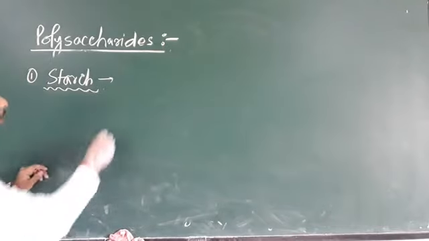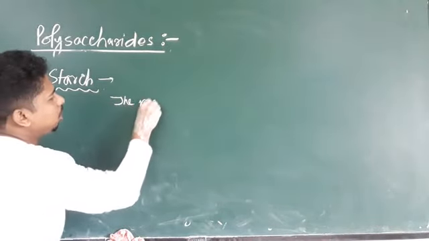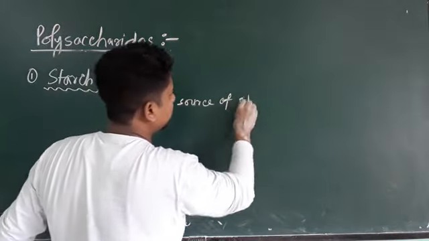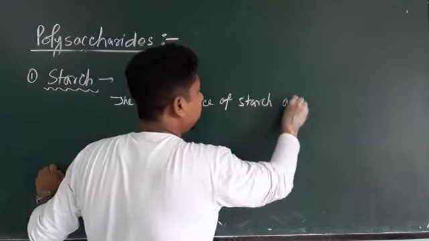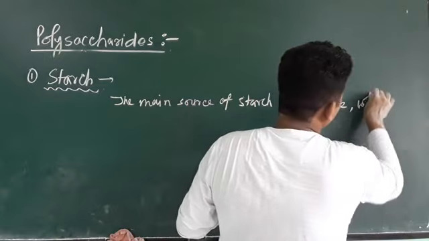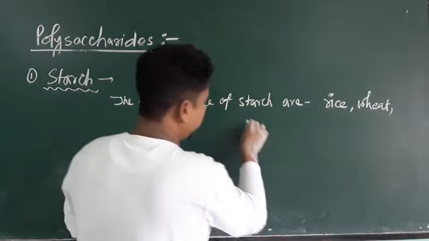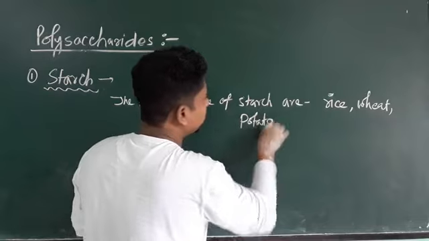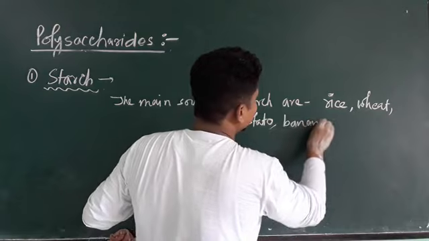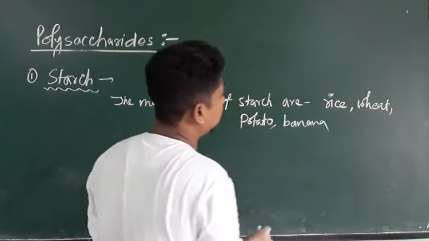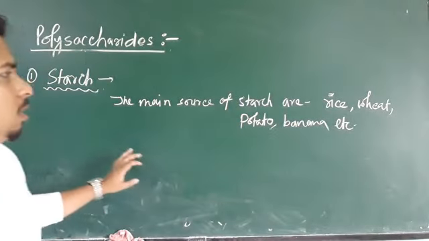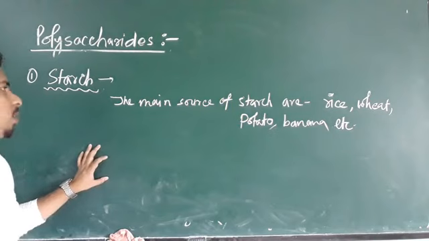The main sources of starch are rice, wheat, potato, banana, etc. So these are some of the examples of starch sources.